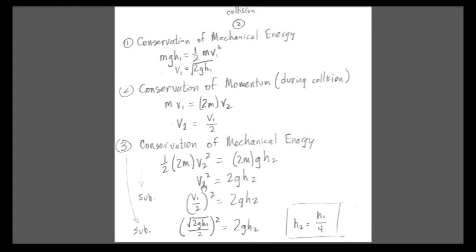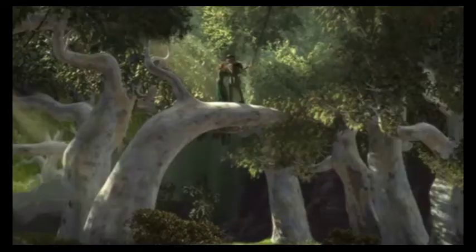And now I'm going to substitute for v2 what I got here, v1 over 2. And then I'm going to substitute in for v1 what I got up in part 1, that it's the square root of 2gh1. And when I do the algebra here and solve for h2, I see that h2 is 1/4 of h1. And that's what we saw. The two tennis balls rose to a height of 20 centimeters, which is 1/4 of the starting height of 80 centimeters. So I'll leave it to you to decide if this is a realistic depiction of what could really happen.